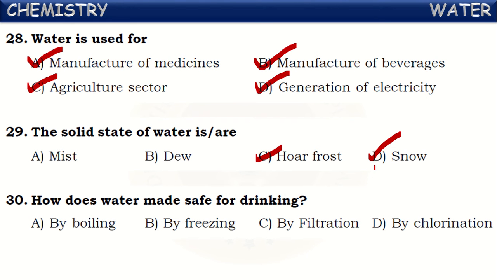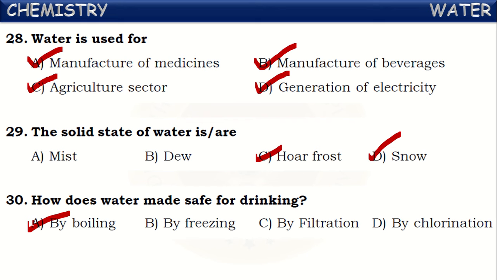Next, how is water made safe for drinking? The water available to us from different sources can be made safe for drinking with different procedures. Out of those, some are given here. By boiling, we can make it safe, because by boiling water, the germs and bacteria present in it will be killed.